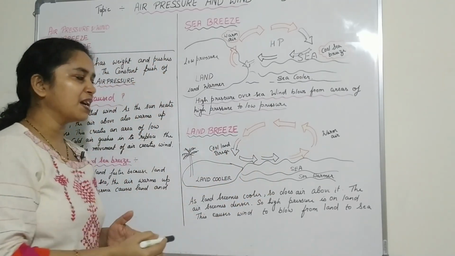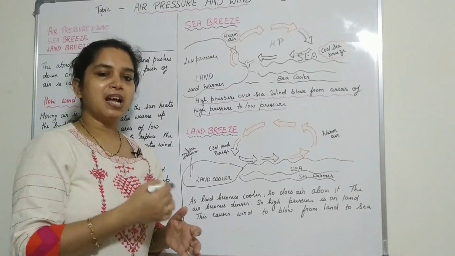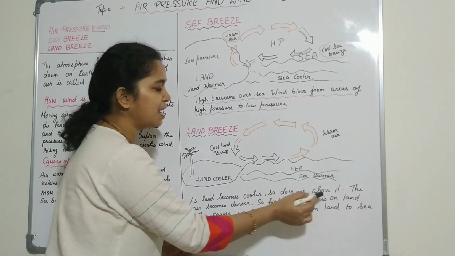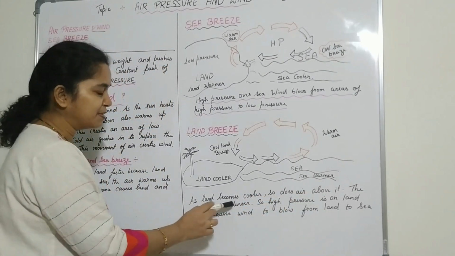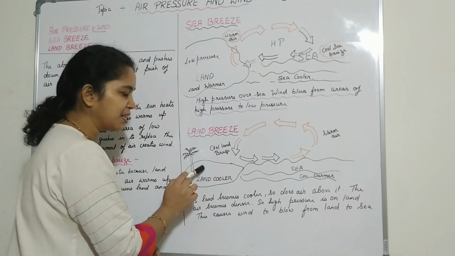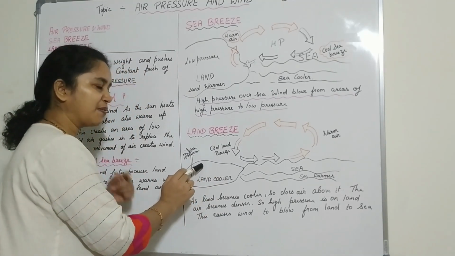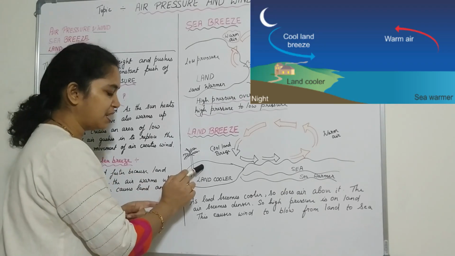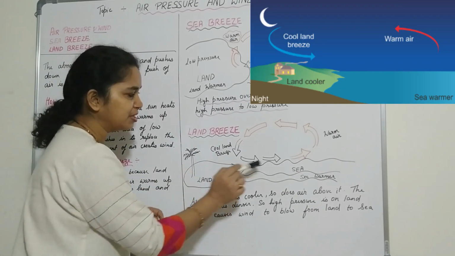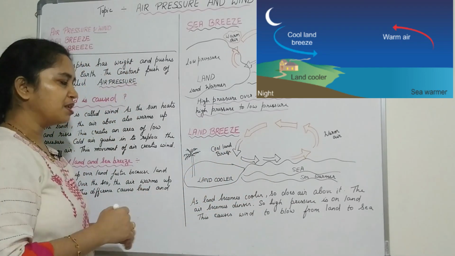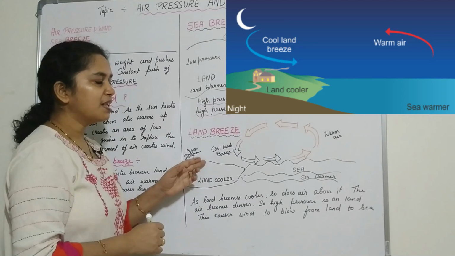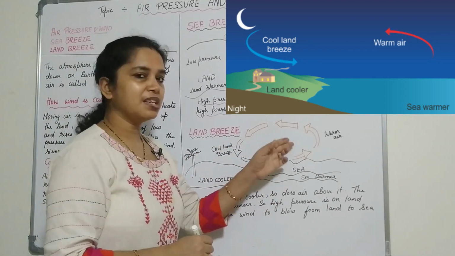So you can find land breeze blowing at the night time. As the land becomes cooler, so does the air above it. The air becomes denser, so high pressure is on the land. So the high pressure now is on the land, opposite of the sea breeze. The high pressure is on the land, and this causes the wind to blow from the land to the sea, and this continues.